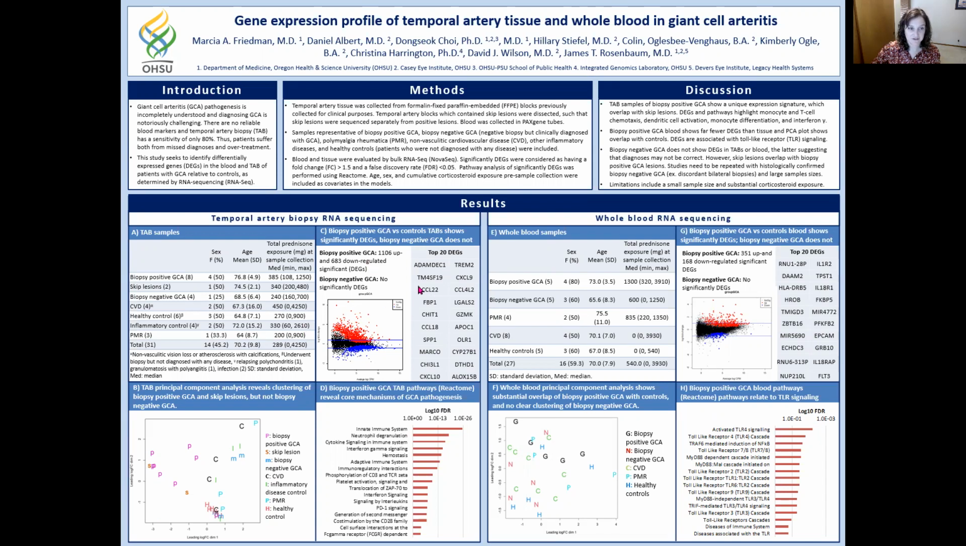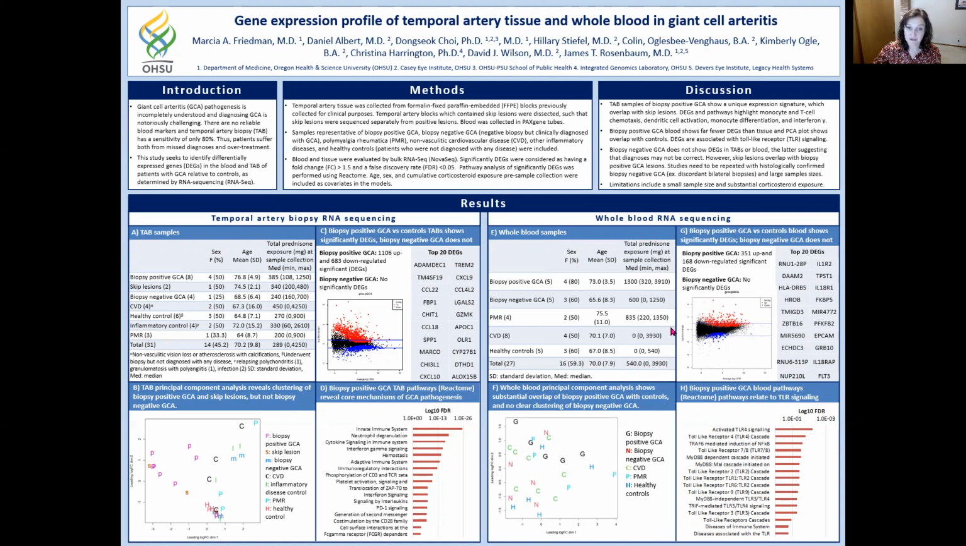The genes differentially expressed in biopsy-positive GCA are notable for genes related to dendritic cell activation, the chemotaxis of T cells and monocytes, and also monocyte differentiation into macrophages. Pathways associated with differentially expressed genes in tissue include many of the different inflammatory pathways we know to be important in GCA pathogenesis. Of note, interferon gamma signaling is strongly associated with differentially expressed genes.